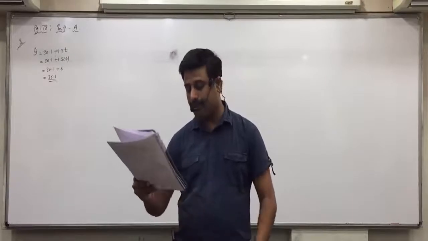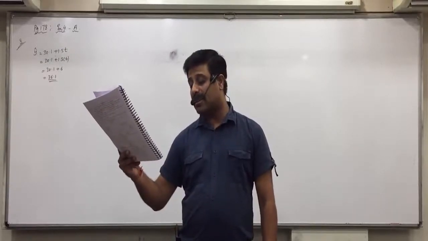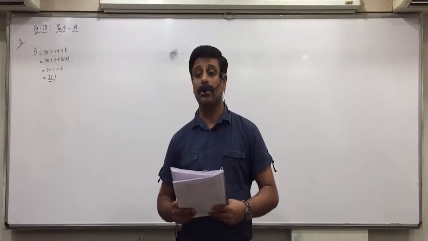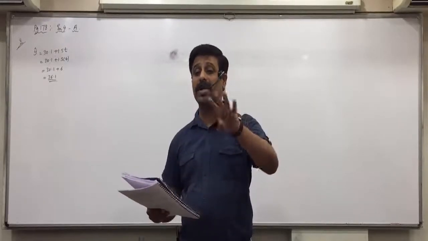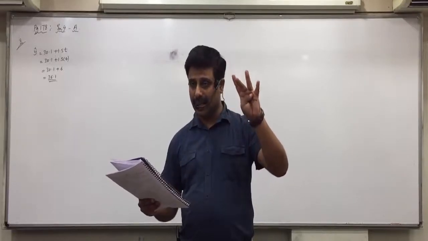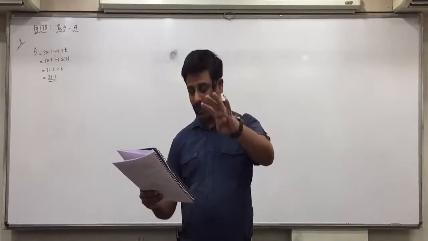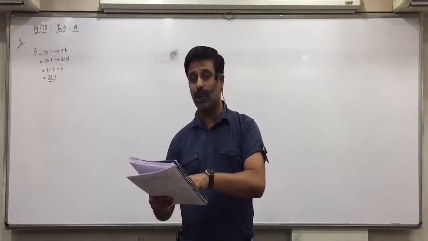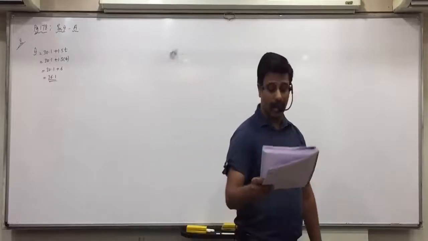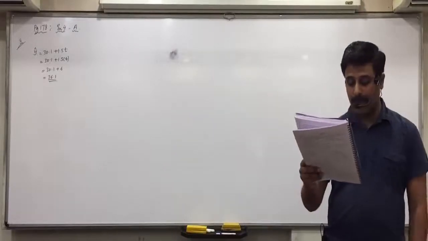Which of the component of time series produce short-term variations? Which are the 4 components? Trend, seasonal, cyclical, irregular, random. Out of these 4, which component produce short-term variations? Seasonal component. Okay, write down seasonal component.